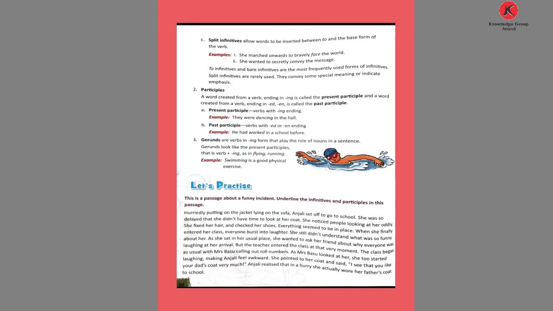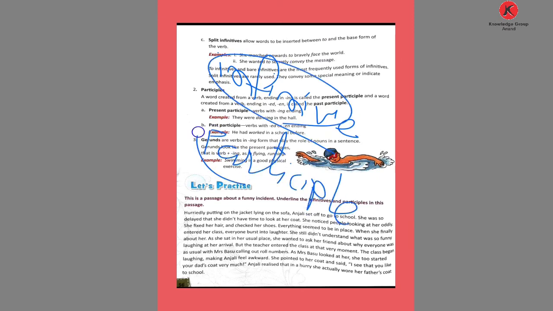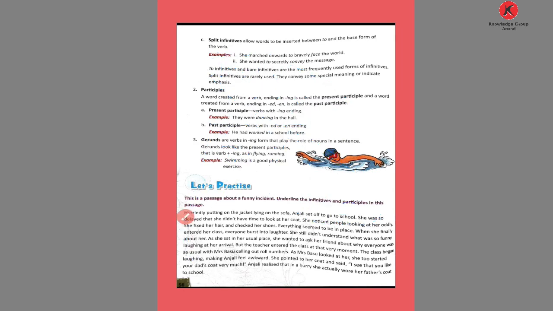Now let's talk about the infinitive and participle. What is the difference between them? We can understand through a passage. The infinitive is used with the word "to", as in to go, and the participle is the present participle or past participle.